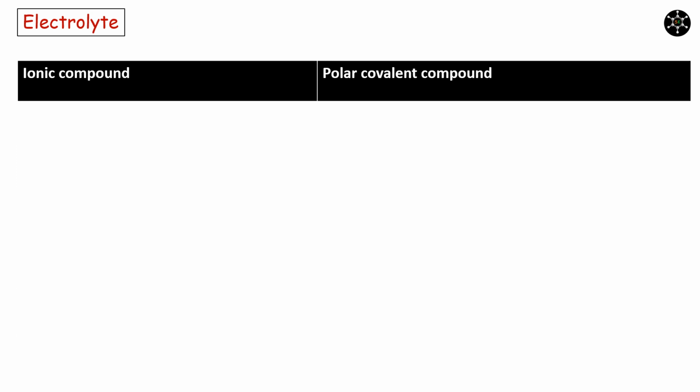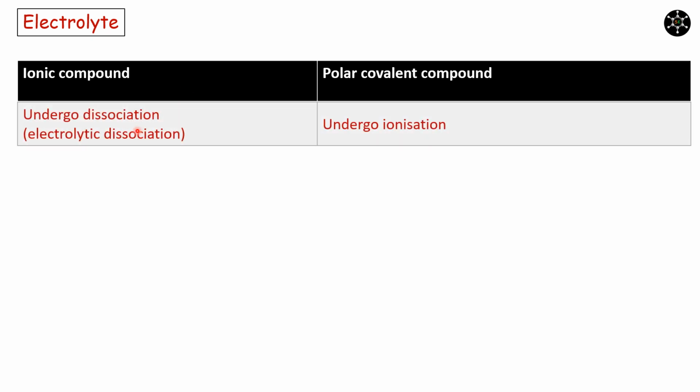We observed in the previous slide that both ionic compound and polar covalent compound sit as examples under electrolytes. When these compounds are dissolved in water, ionic compounds undergo dissociation and polar covalent compounds undergo ionization. Let us understand these terms with the help of example.